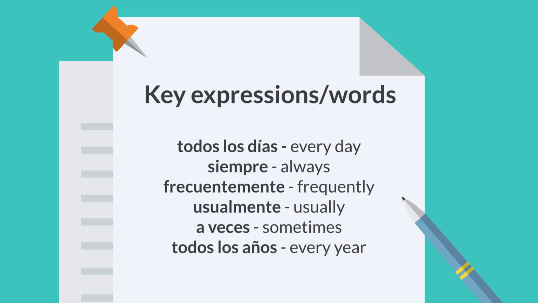Here's a list of words commonly used when conjugating an imperfect tense. Todos los días, every day, siempre, always, frecuentemente, frequently, usualmente, usually, a veces, sometimes, todos los años, every year.